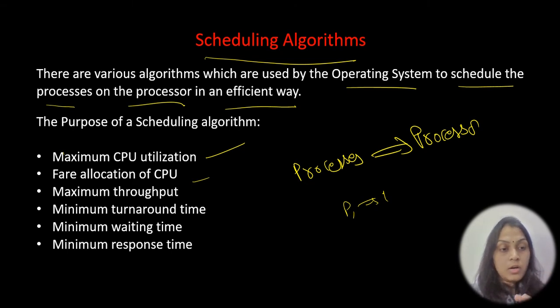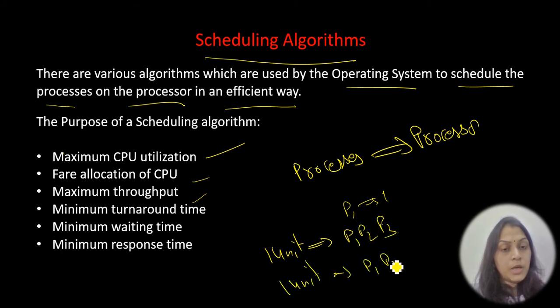scheduling algorithms. Next, maximum throughput. There should be a maximum throughput. What is the definition of throughput? It is the number of processes executed per unit time. Suppose in one unit time, P1, P2, P3 are executed. In another unit time, suppose P1, P2, P3, P4, P5, five processes are executed. Here only 3 processes and here 5 processes are executed. Which one is efficient? The second one is efficient. That is why maximum throughput should be there.